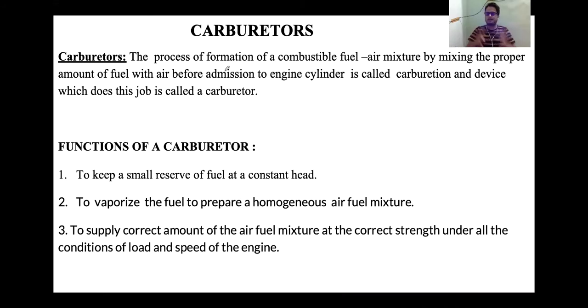As we have seen earlier, in a fuel system, the fuel is coming from our fuel tank. From the fuel tank, we have a filter. After the oil filter, we have a fuel pump. From the fuel pump, we are getting the pressurized fuel, and from the air cleaner side, we are getting the air. So the air from the air cleaner and the fuel from the carburetor are mixed inside the carburetor to form a combustible air fuel mixture.